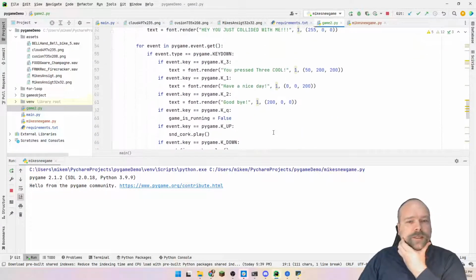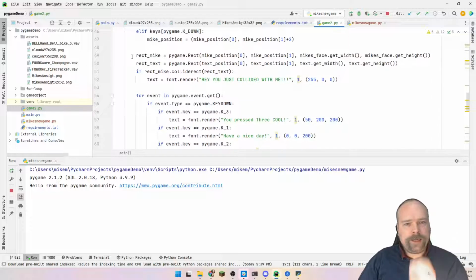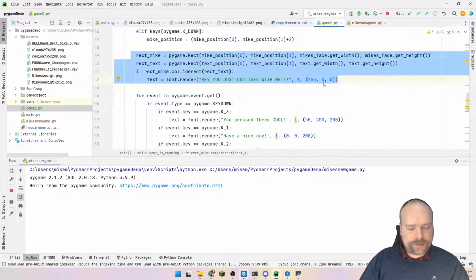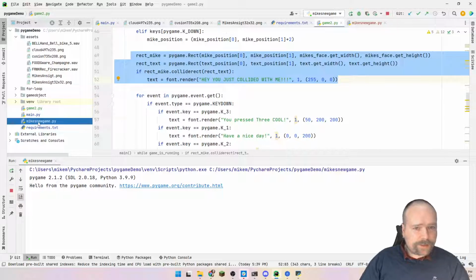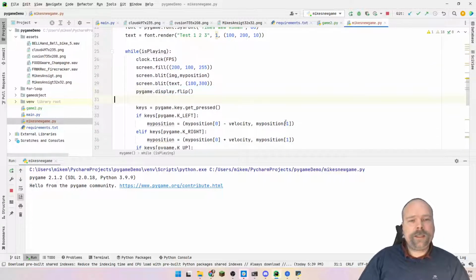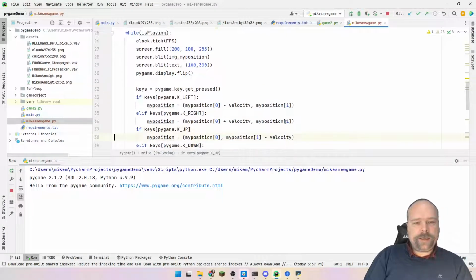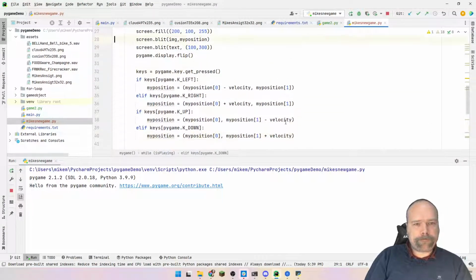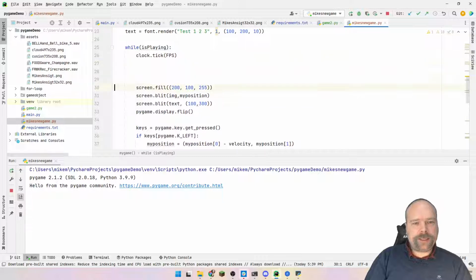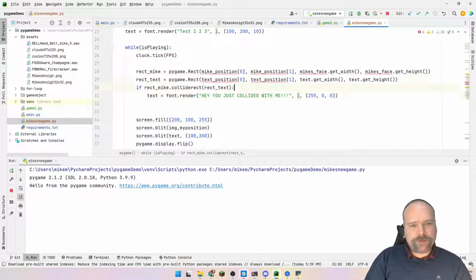So we need some collision detection. And it's quite easy to do collision detection with Pygame because it has a concept that's called rect, which is rectangle. So the first thing we want to check before we start to draw stuff is my position.